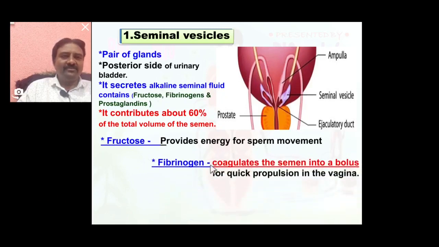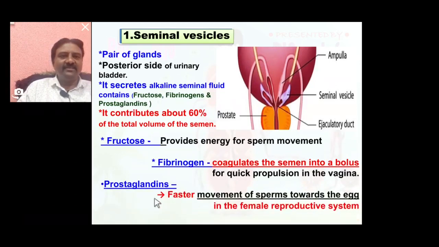Fibrinogen is also one of the contents present in seminal fluid. It coagulates the semen into a bolus for quick propulsion in the vagina. So fibrinogen is also an important content.